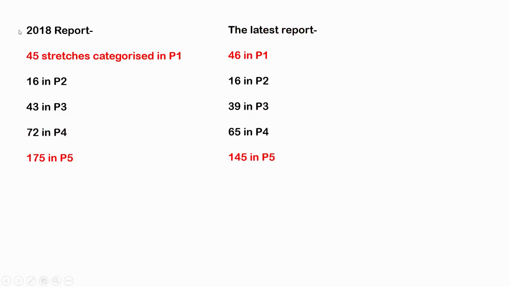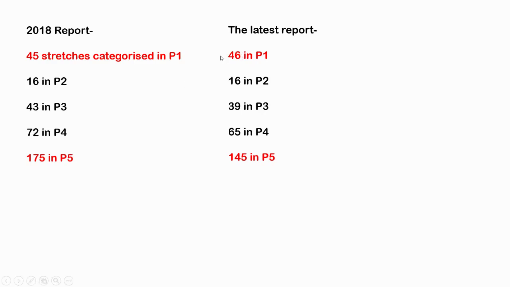In the 2018 report, there were 45 stretches of river water categorized in the P1 category, the most severe category, wherein the river stretches were most highly polluted. Where the safe level is less than 3 milligrams per liter, the river is having more than 30 milligrams per liter, and this is highly unsafe for human consumption. This was 45; 16 stretches were in P2, 43 were in P3, 72 were in P4, and 175 were in P5. Now, what is the latest report saying?